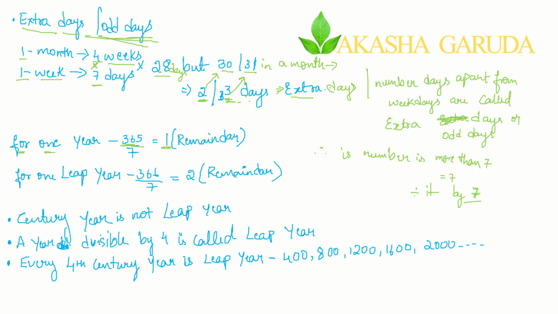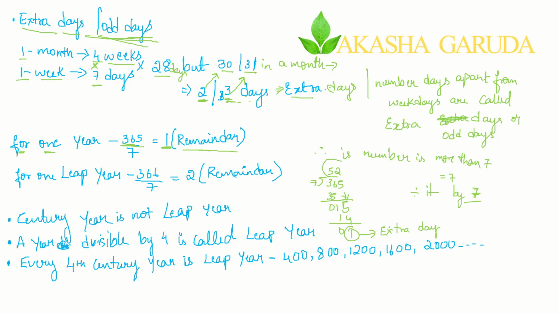You can solve it yourself this way: 7 5s are 35, 15 comes here, 7 2s are 14, and the remainder is 1. So this is 1 extra day.